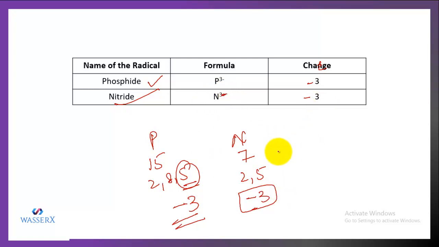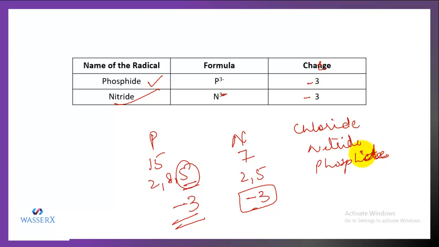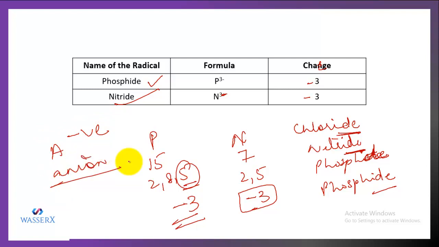So it is -3. You have seen that when we wrote the chlorine, we wrote it as chloride and we wrote it as nitride and phosphide. So actually the elements with negative valencies, I'll write this phosphide again first. All the elements with negative valencies are changed into IDE form, indicating that they are the atom with negative charge. That is, they are forming the respective anions. So the name of anion always ends with IDE.